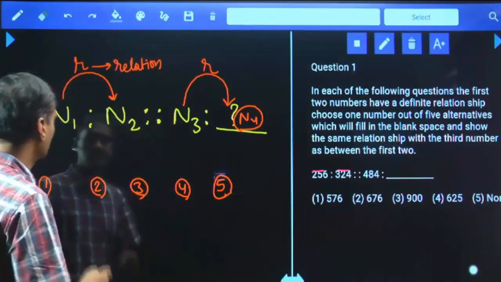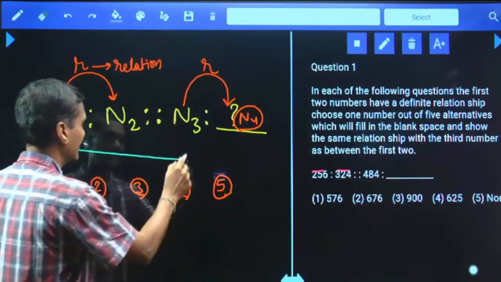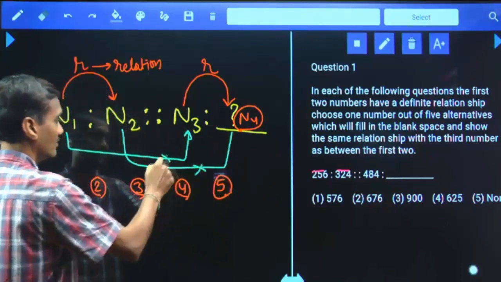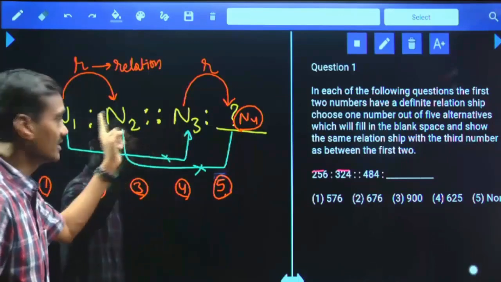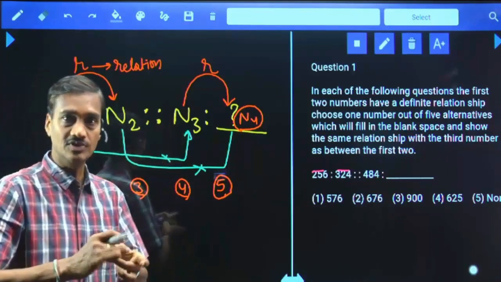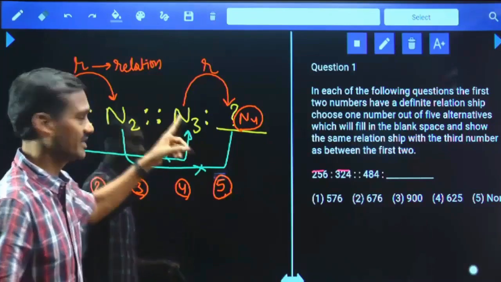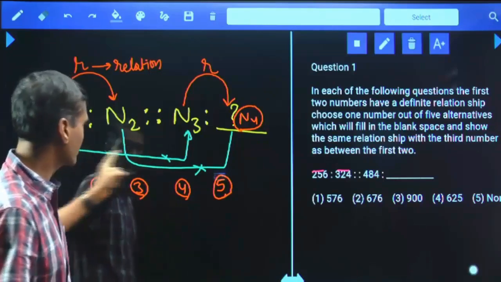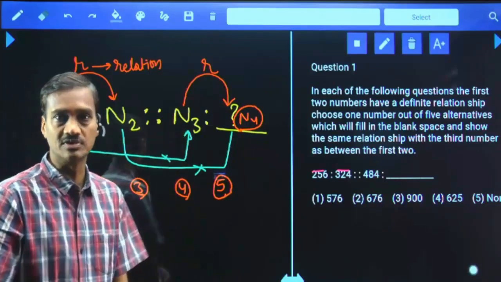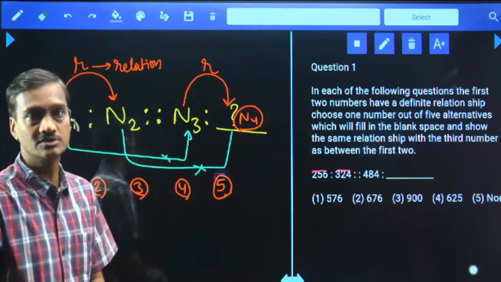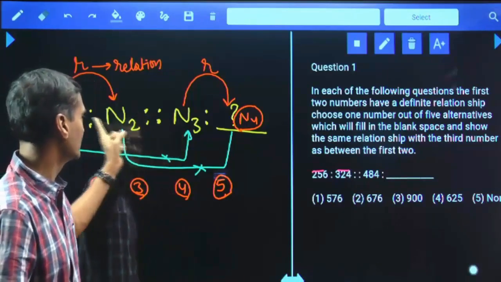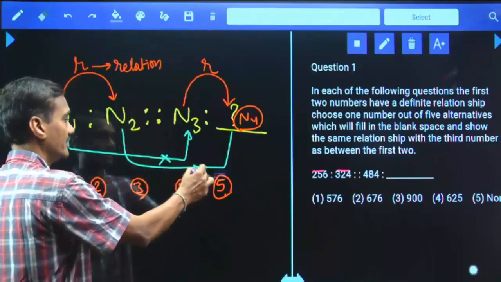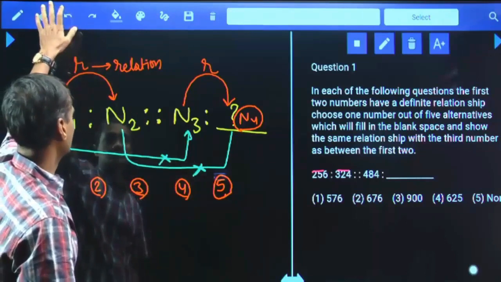Remember in this one, you are not supposed to work out like this, N1, N3, N2, N4. Why? Because if you work out like this, that means within the first pair and second pair, you cannot relate the numbers between the pairs. If you work out like this, it comes under ratio proportion, but it does not come under analogy. So please do not try to work out like N1, N3 and N2, N4. It is strictly prohibited.